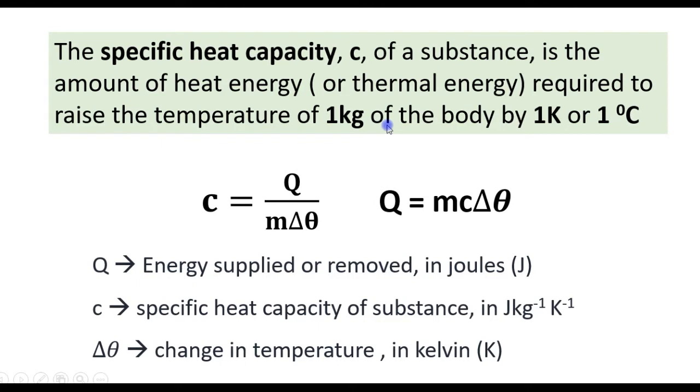So looking at the definition again, the specific heat capacity C of a substance is the amount of heat energy required to raise the temperature of 1 kilogram of the body by 1 Kelvin or 1 degree Celsius. And the formula to calculate specific heat capacity is C is equal to Q over m delta theta, where Q is the energy supplied or removed in joules, C is the specific heat capacity, delta theta is the change in temperature in Kelvin, and m is the mass in kilograms. You can rearrange this formula to get energy Q is equal to mc delta theta.